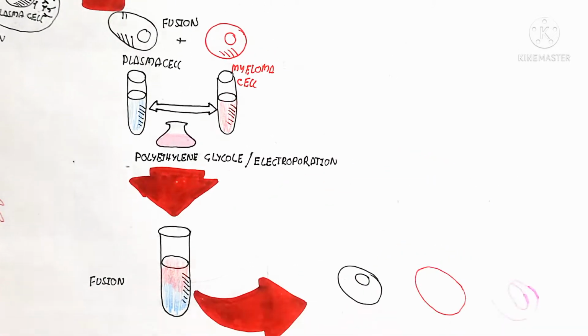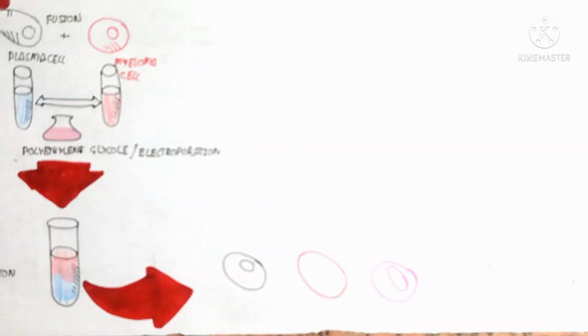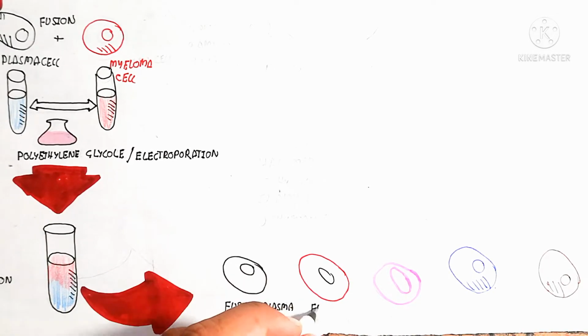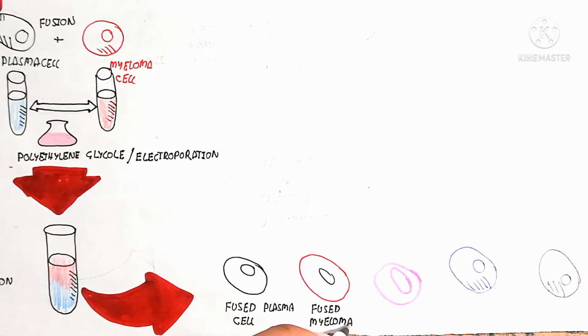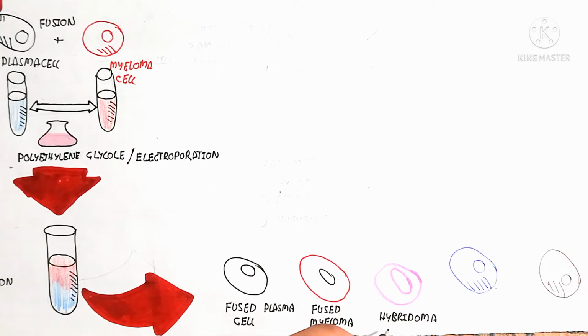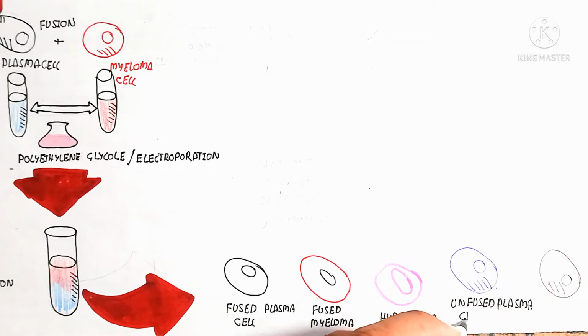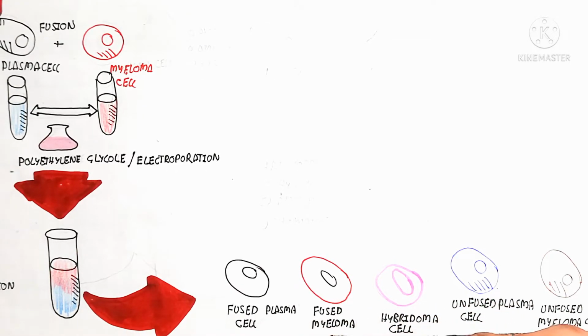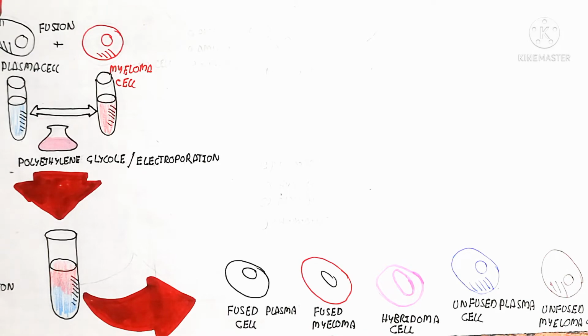After this fusion, basically four types of cell will be formed. Why? Because some cells are not fused with a myeloma cell and will remain unfused. Both plasma cells fused together can also occur.